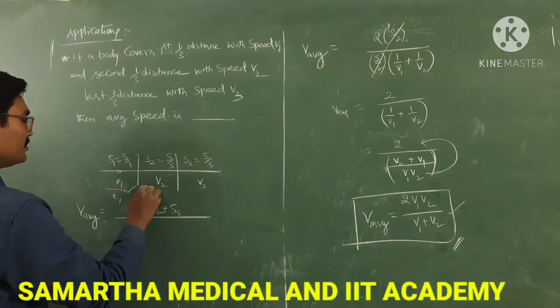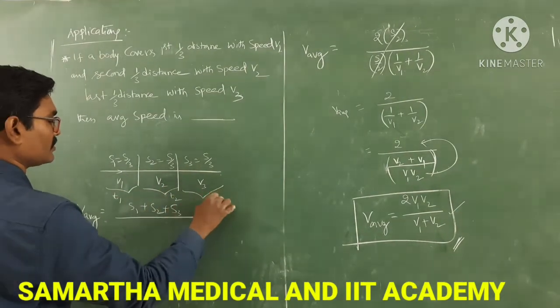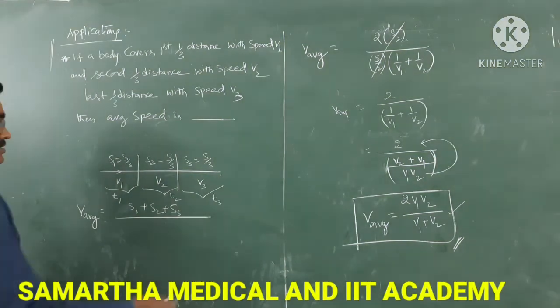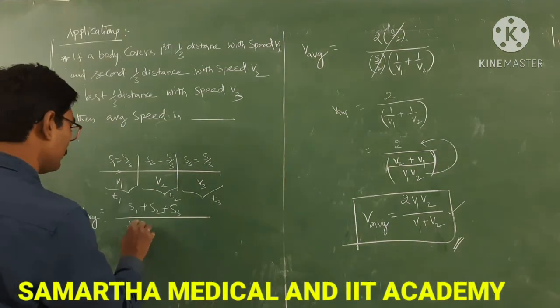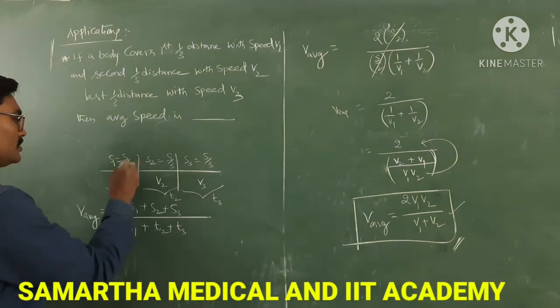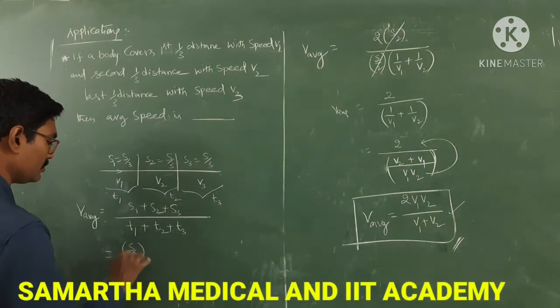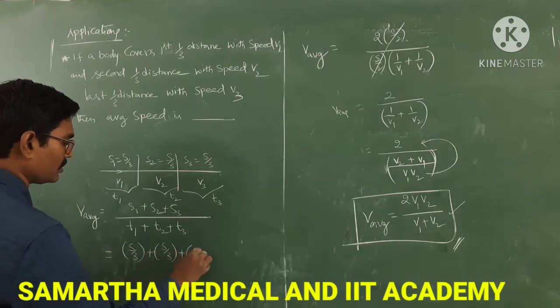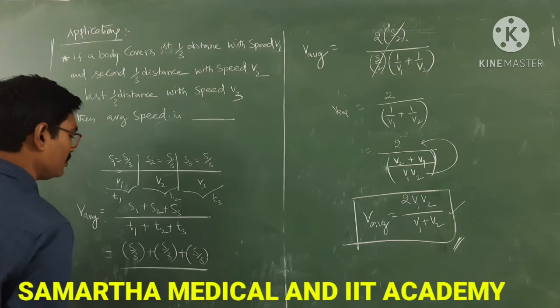For this let it be T1, T2, T3, but we don't know the values of T1, T2 and T3. So we will write T1 plus T2 plus T3. S1 is S by 3, S2 is S by 3, S3 is S by 3.